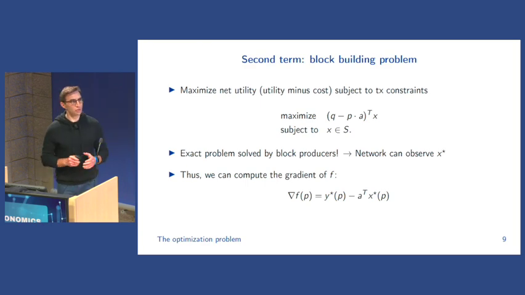One way to interpret this gradient is that y star is how much the network would be willing to supply, essentially the supply of a particular resource given a price p. And this A transpose x star is going to be the demand, how much of that resource our transaction producer is going to consume given that price. So the gradient says essentially what is the mismatch between the supply, which is y star, and the demand, which is A transpose x star.